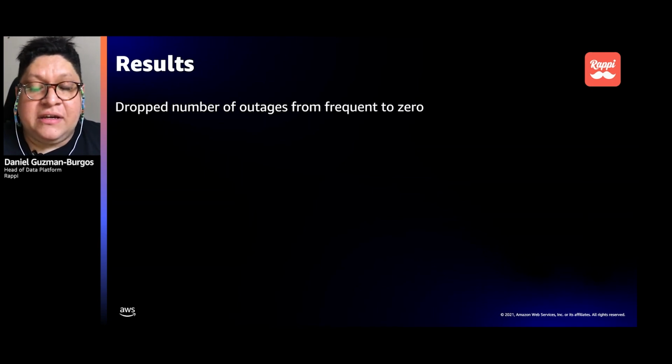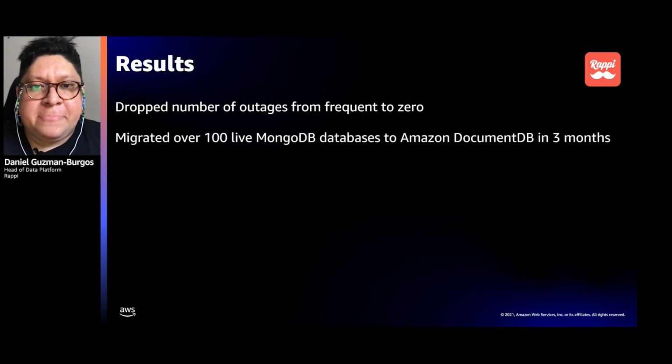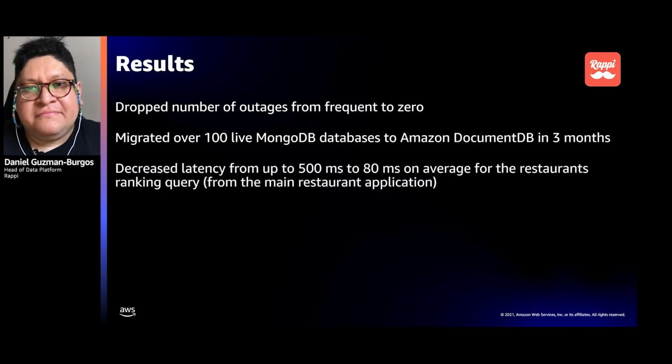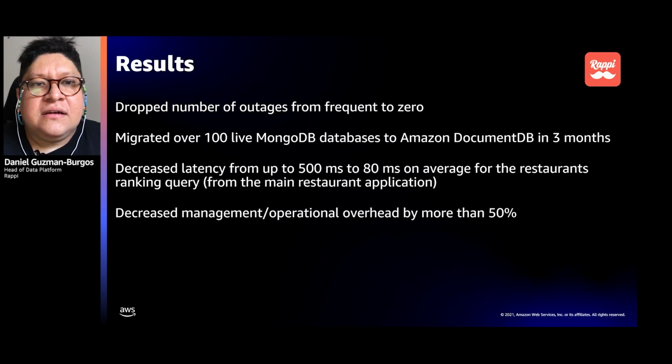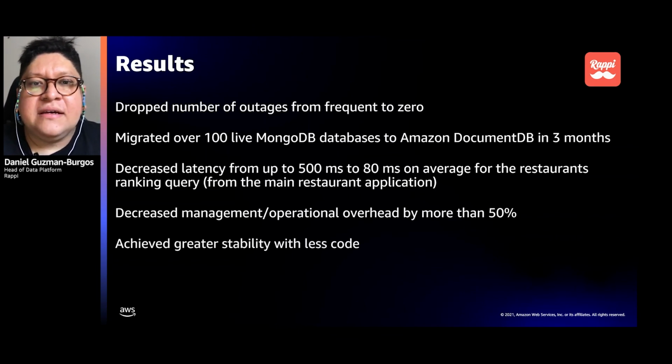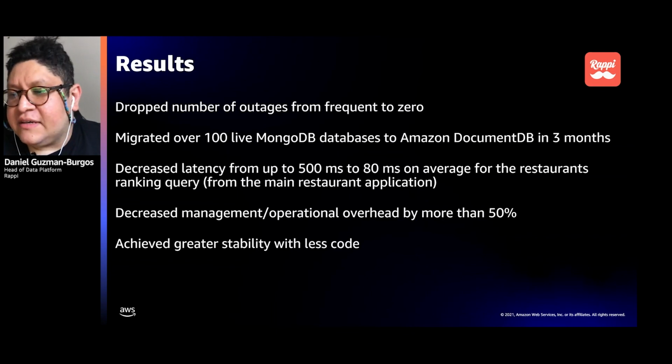We practically have zero outage with DocumentDB, except for some things that just happen normally and are expected on every cloud vendor. We migrated the complete amount of MongoDB in the span of 3 months, but the critical ones took us 3 to 4 weeks. That was pretty impressive.